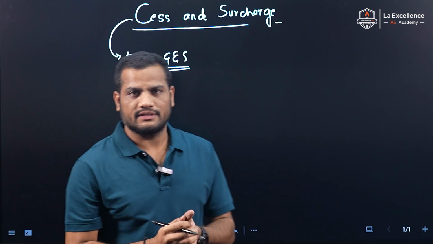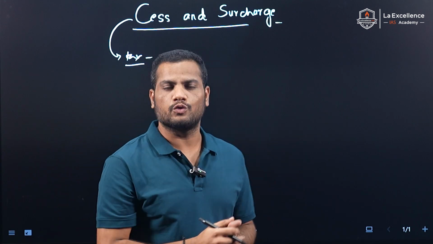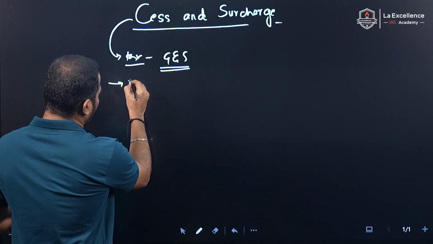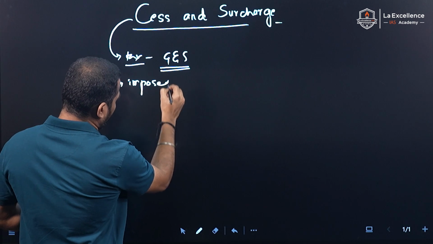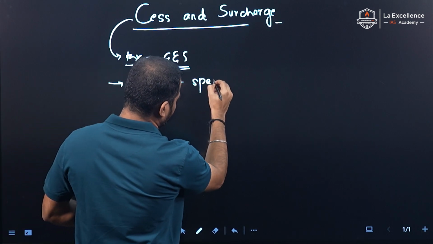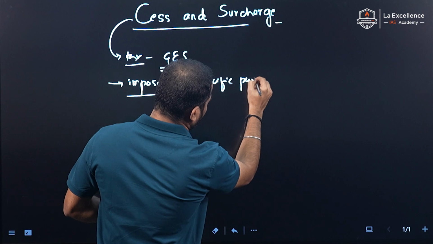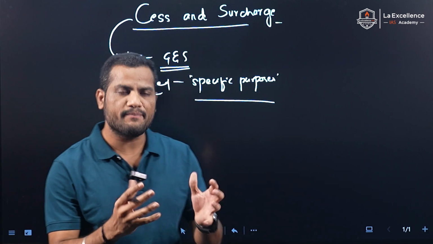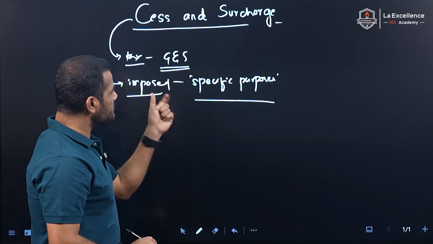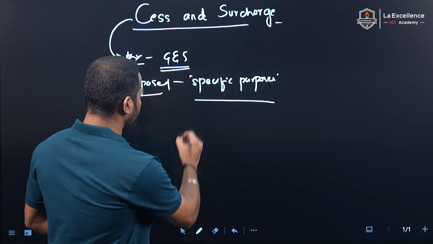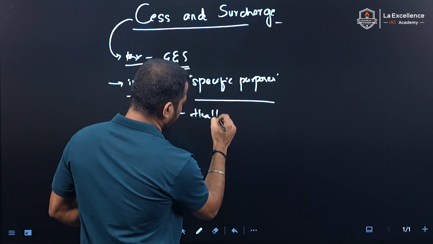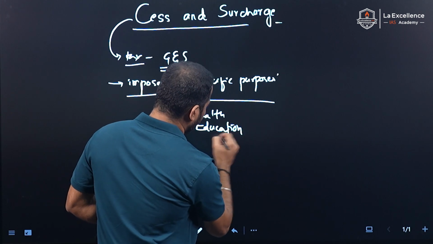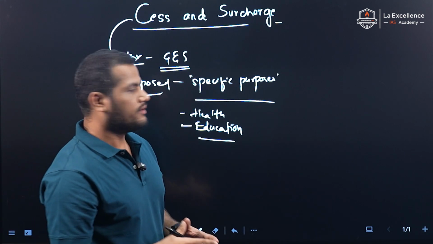But what is the difference? There are also normal taxes which are levied on goods and services, right? But cess is imposed to collect funds for specific purposes. Normal taxes are collected for any purposes, but cess is imposed and collected for specific purposes. For example, health cess, right? For example, education cess. These cesses are collected to be spent in these sectors only.